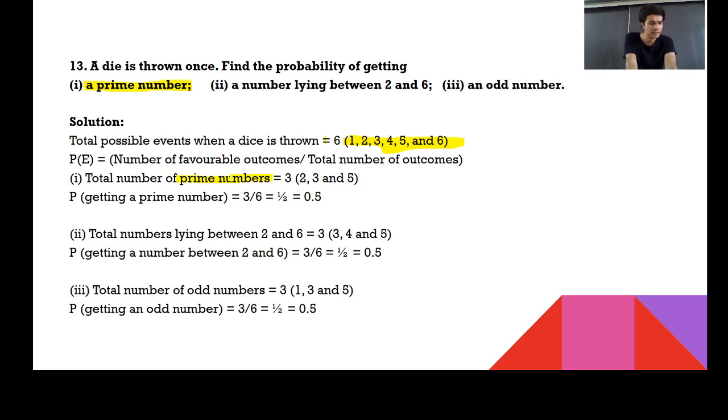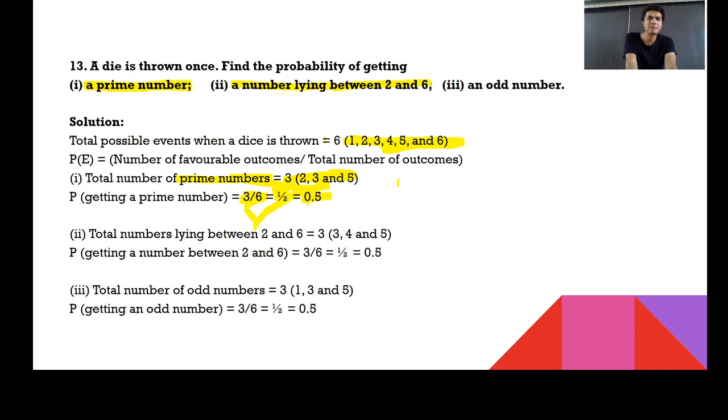How many prime numbers are there? Number 2, number 3, and number 5. So total I should have 3 prime numbers. So this probability could be 3 by 6. 3 by 6 can also be written as 1 by 2, and 1 by 2 is also written as 0.5.